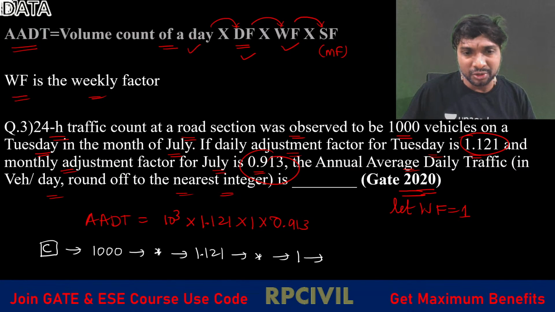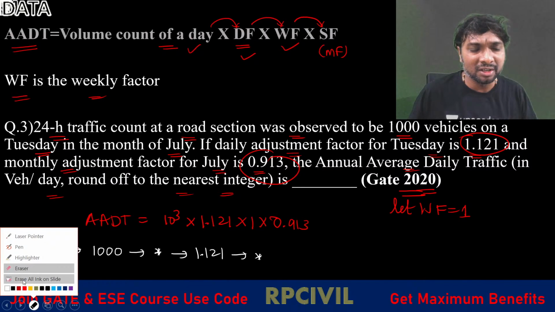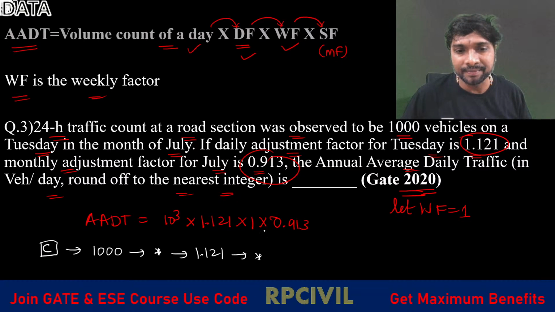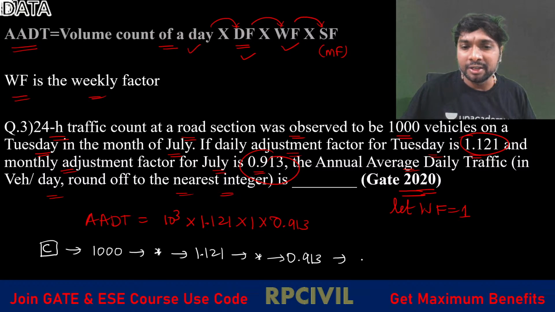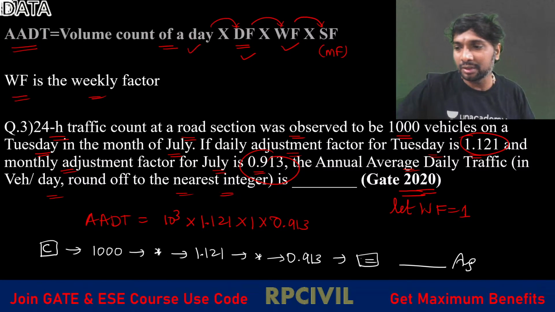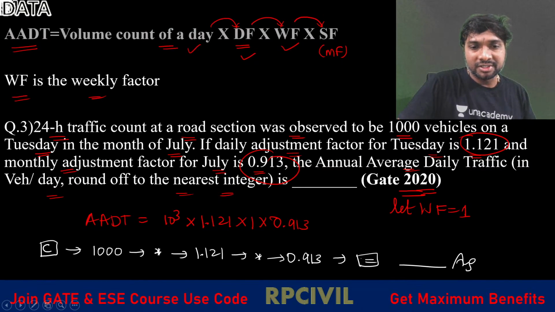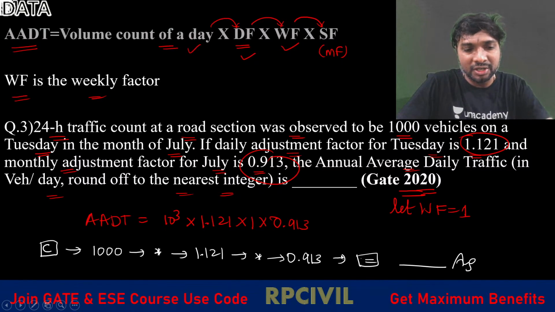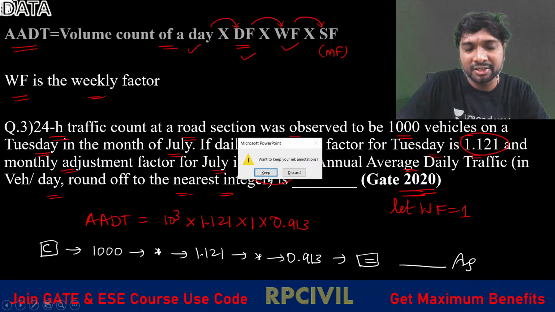You need not use 1 here, because even if you multiply by 1 you get the same answer. Then times 0.913, then you press the equals symbol and you get the answer. So this is the procedure for using the virtual calculator for this question. We'll just do it.